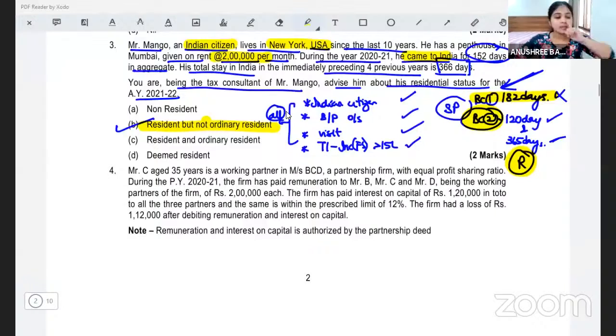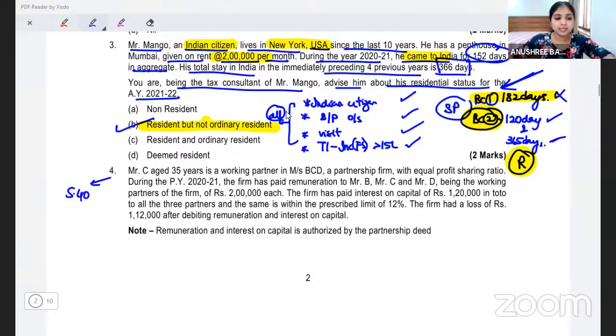Okay. Now let's go to question number 4. Another good question. This question is about section 40B of your Income Tax Act, which talks about remuneration which we pay to our partners. Let's see what the question says.